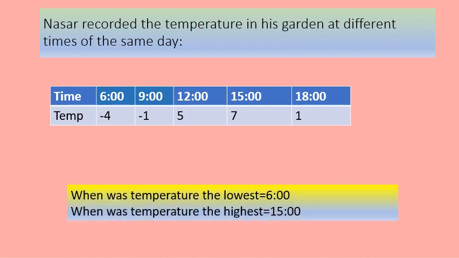When was the temperature the lowest? The lowest temperature was at 6 o'clock in the morning, which is negative 4 degrees Celsius. When was the temperature the highest? The highest temperature was at 15, that means afternoon 3 o'clock. At 15, the temperature is 7 degrees Celsius.